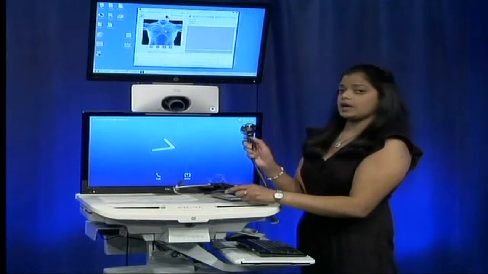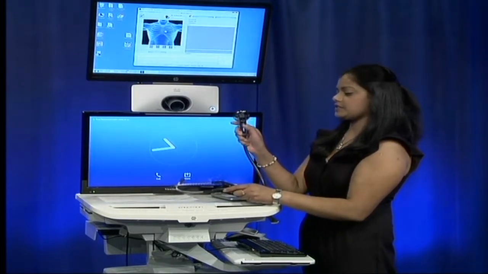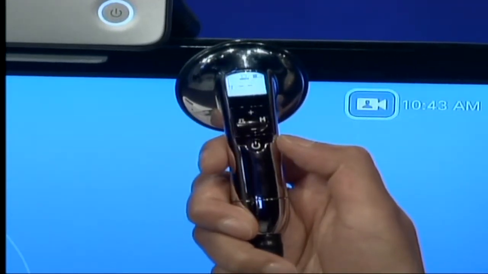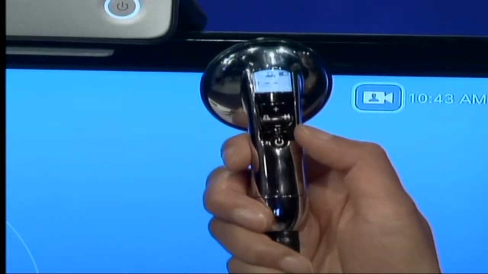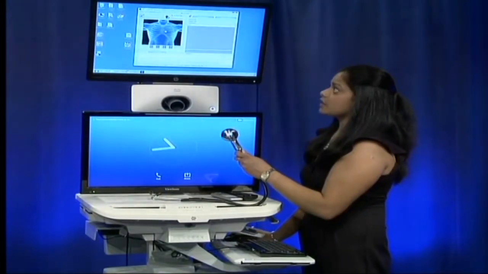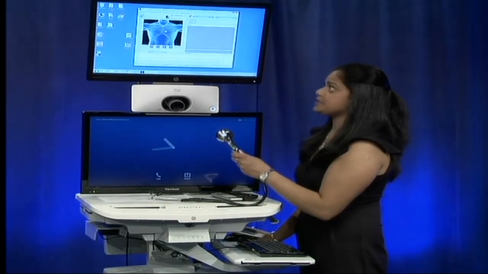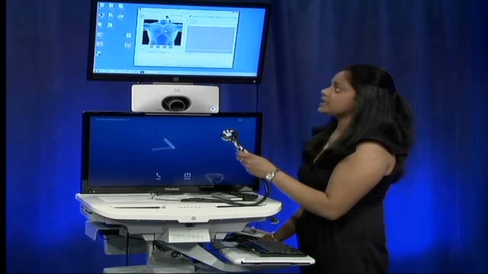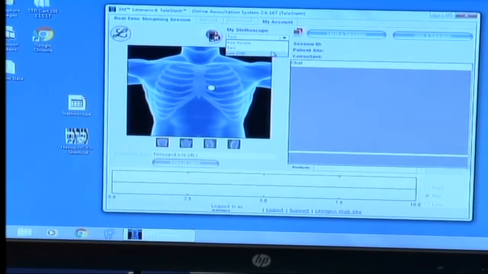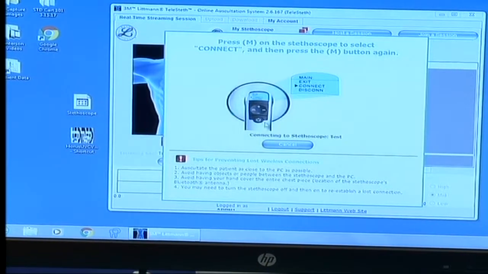Now, turn on the stethoscope by pressing the power button on the head of the stethoscope. Once the screen turns on, come to the computer, take your mouse, come to the My Stethoscope drop-down menu, and choose your stethoscope. It will be labeled with your county health department name. And once you click it, the instructions pop up.